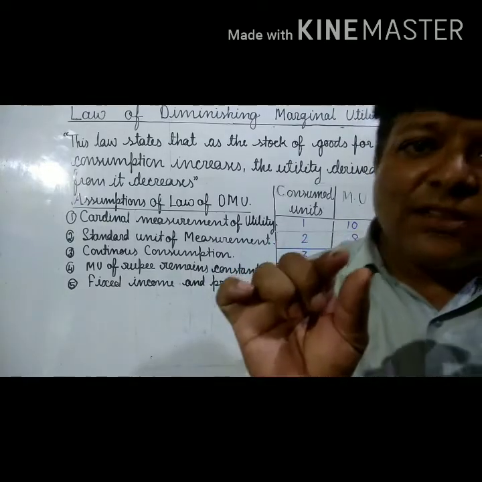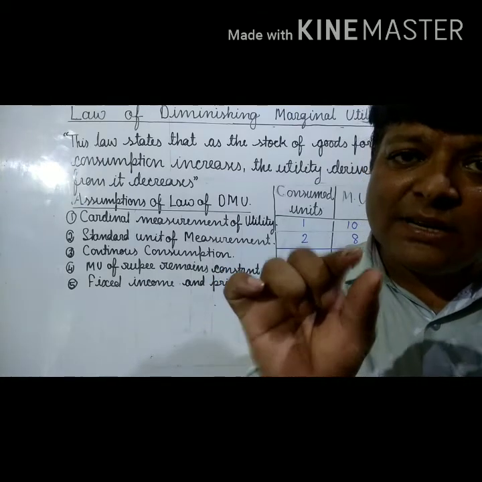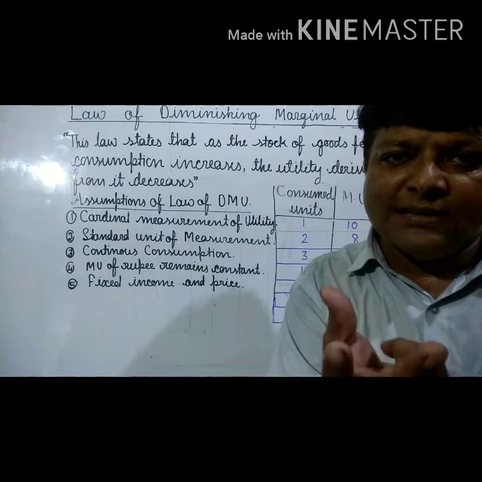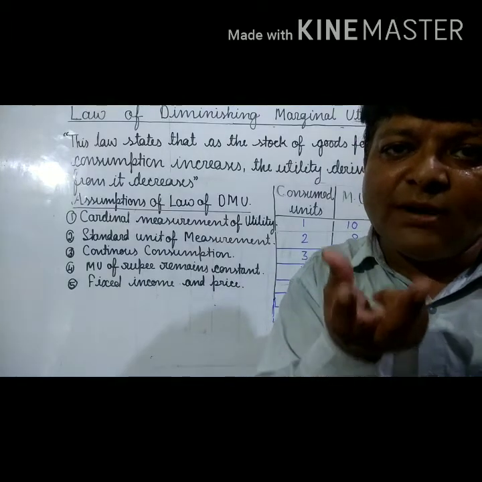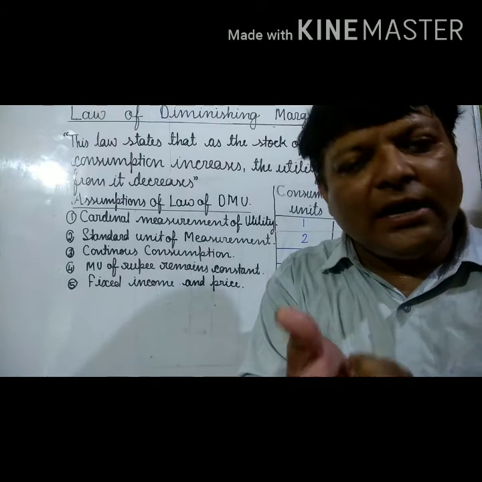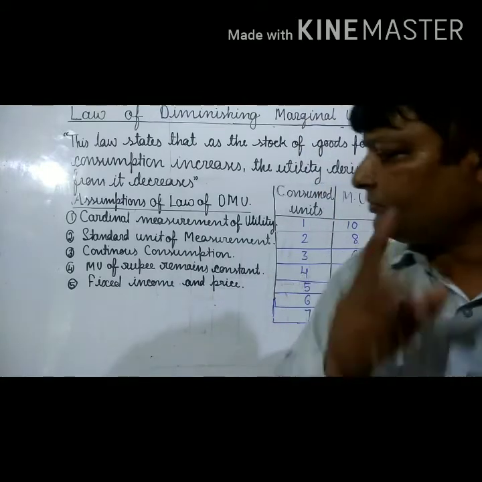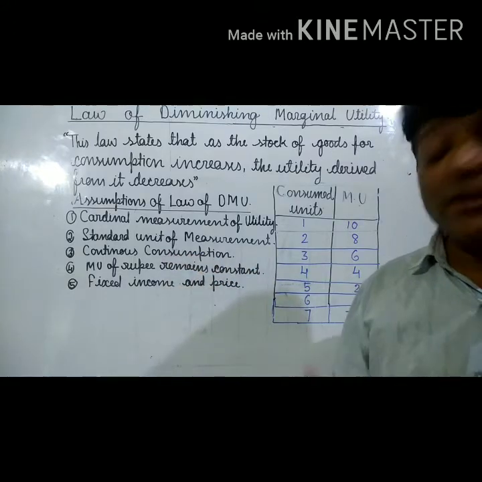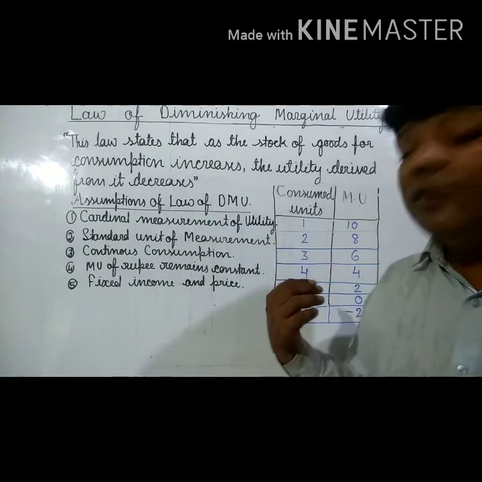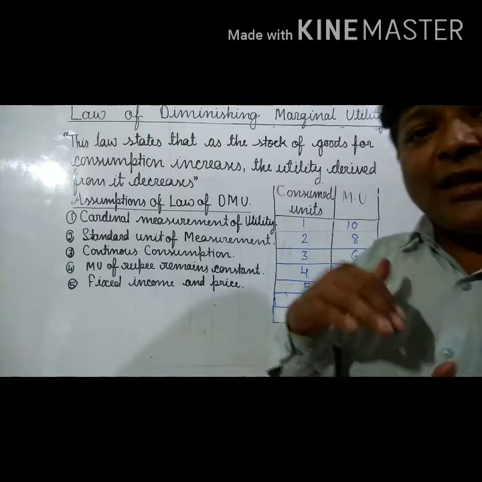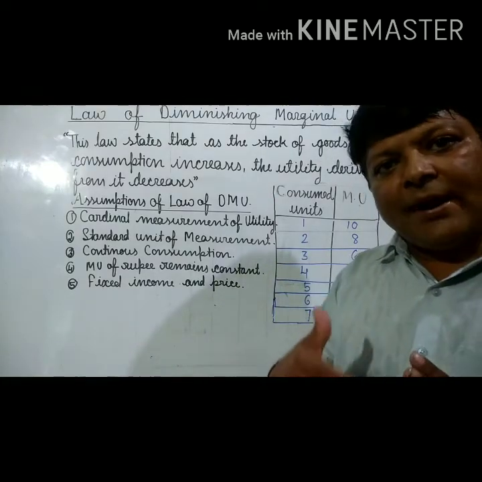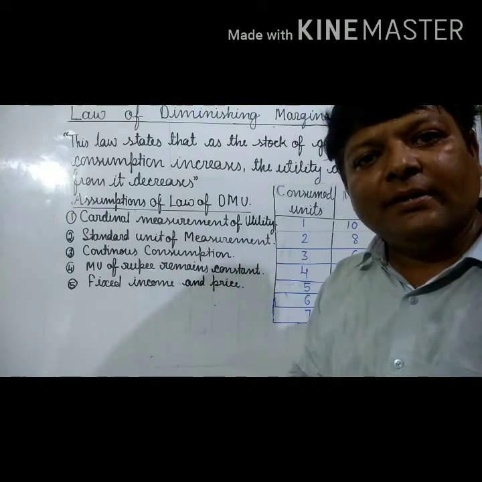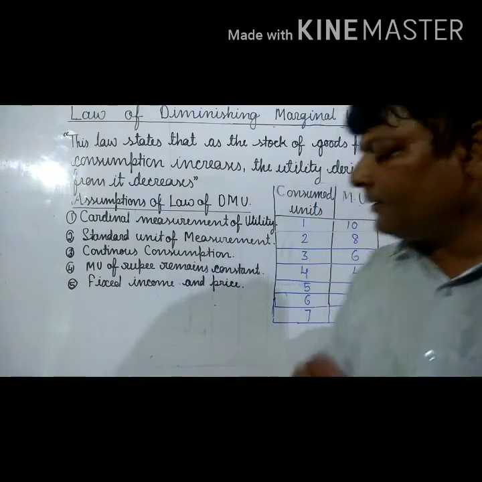Suppose that a tiny-sized Rasgulla is given to the person. In that case, what will happen? Definitely this law will not be implemented. It should be of the standard size. In the standard size, the moment it is given to the consumer, this law will work. Next is continuous consumption. I told you very clearly, whatever you are consuming must be at a continuous level. There must not be any break. The moment you have any break, this law will never be implemented.